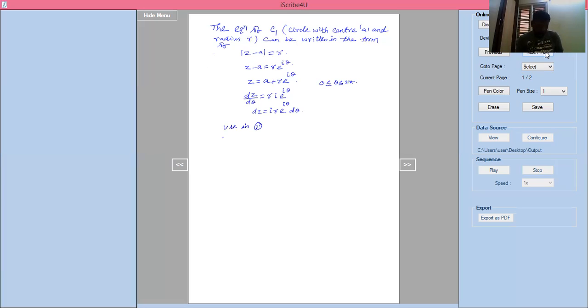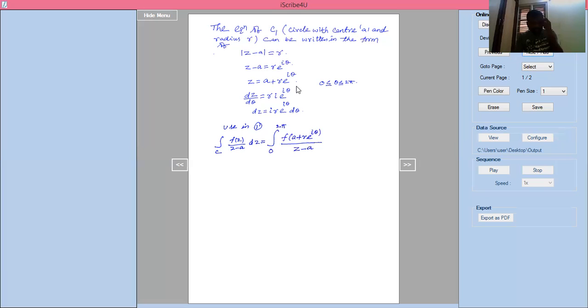What is equation 1? We know that the integration over C of f of z divided by z minus a into dz equals the integration over C1, where the angle is 0 to 2 pi, since C1 is a circle. In the place of z, I write a plus r into e power I theta, so f of a plus r into e power I theta divided by z minus a into dz.